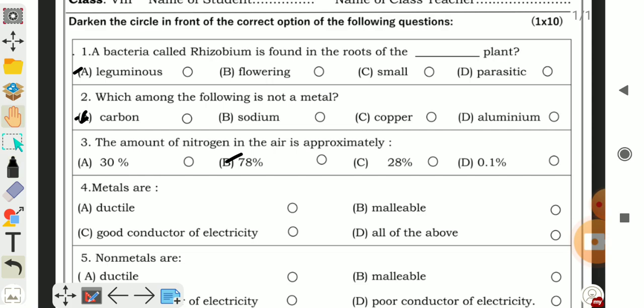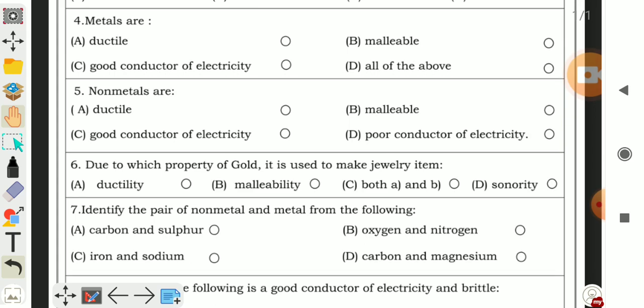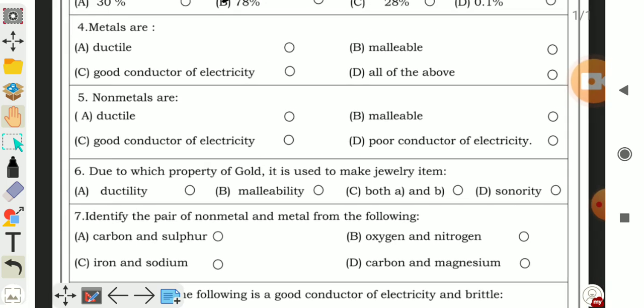Question number 4. Metals are, you have to give the properties of metals. A, metals are ductile. B, metals are malleable. C, metals are good conductors of electricity. And D, all of the above. So you know all these properties of a metal: ductility, malleability, and good conductivity of electricity. You have to take the correct answer, D, all of the above.